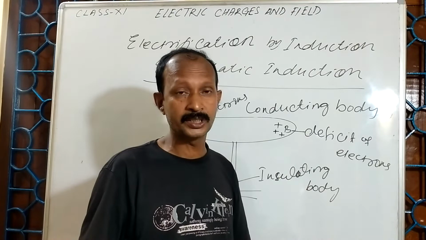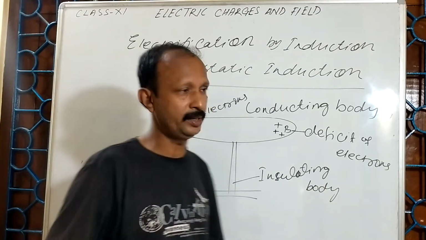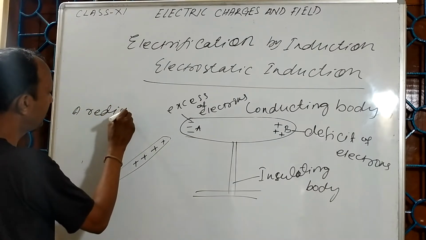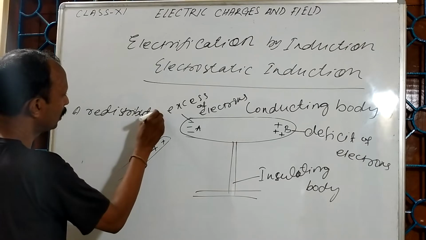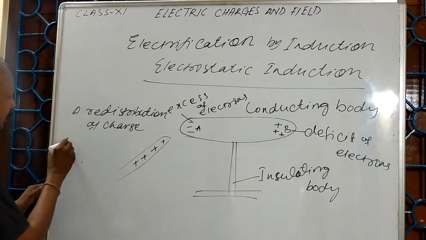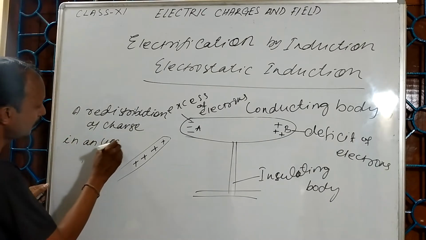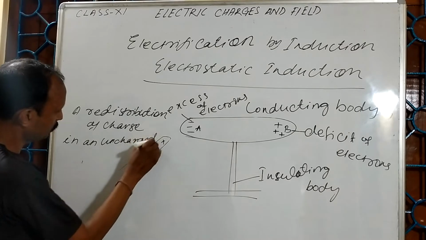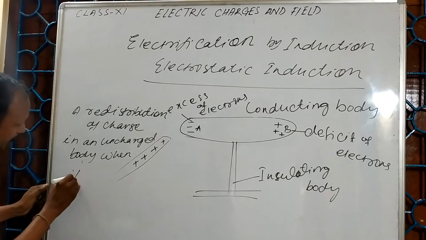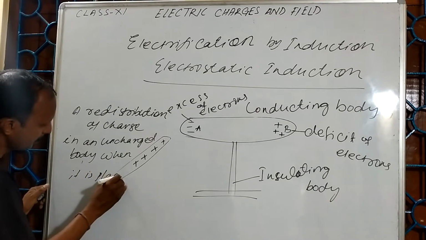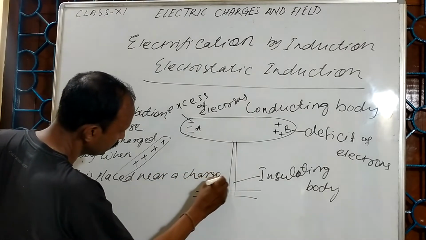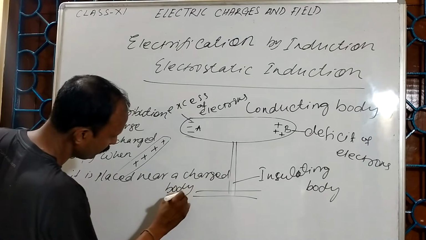When a body is placed near a charged body, I can say that it is a redistribution of charge in an uncharged body when it is placed near a charged body.